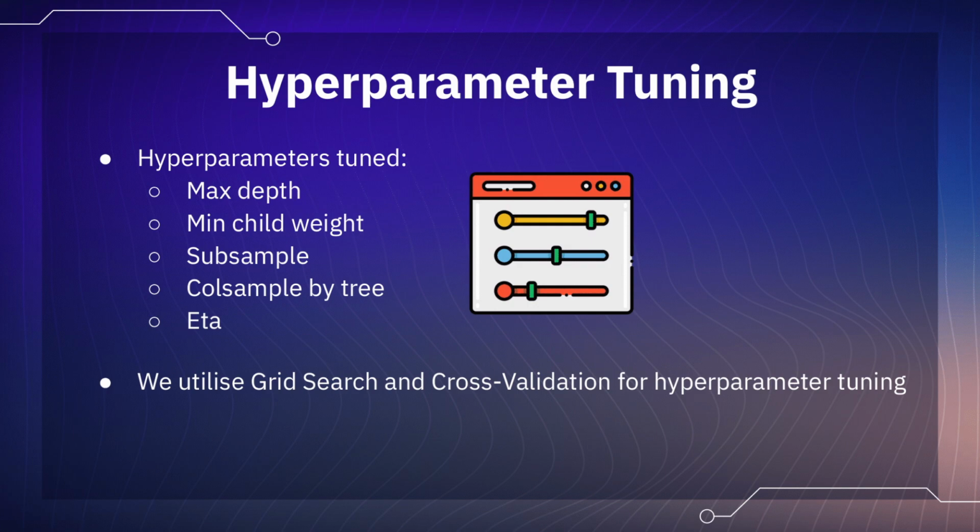In order to prevent overfitting, there is the need to tune the hyperparameters of the model. We tackle the tuning of 5 different parameters in our experimentation: max depth, minimum child weight, subsample, column sample by tree, and ETA, which is the learning rate of the model. We use grid search to test different combinations of hyperparameter values and use cross-validation to compare the average mean absolute error of each combination across the validation folds. Looking for the minimum MAE gives us the best performing model with the specific parameter combination after the cross-validation process. We then look for the smallest MAE across the combinations of parameter values.